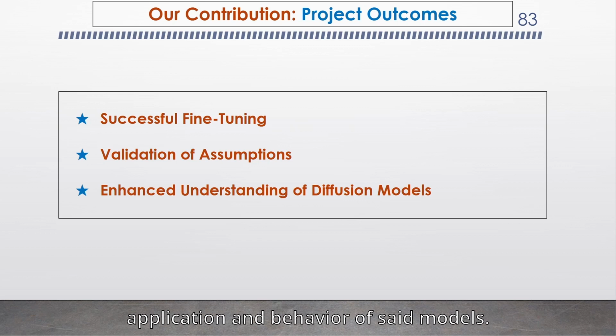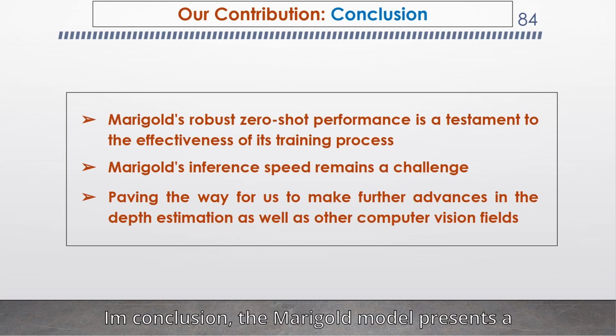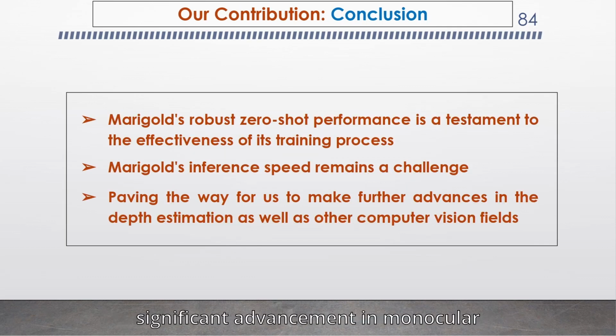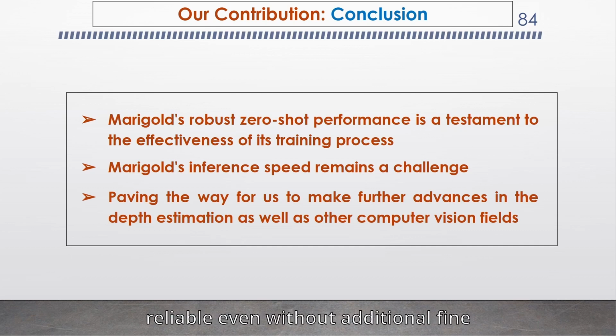In conclusion, the Marigold model presents a significant advancement in monocular depth estimation, leveraging the power of diffusion-based image generation to achieve high accuracy and strong generalization across diverse datasets. Our exploration confirms that Marigold's robust zero-shot performance is a testament to the effectiveness of its training process, making it highly reliable even without additional fine-tuning on specific datasets. This is particularly evident in our experiments, where additional training did not substantially improve performance, underscoring the model's exceptional initial capabilities.